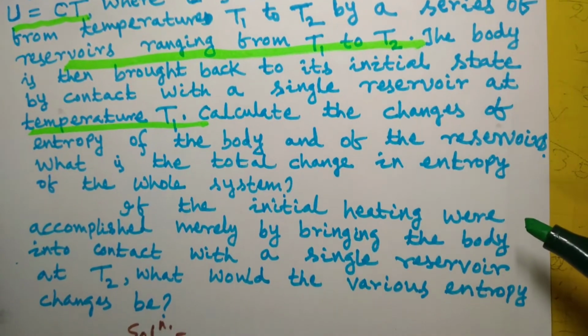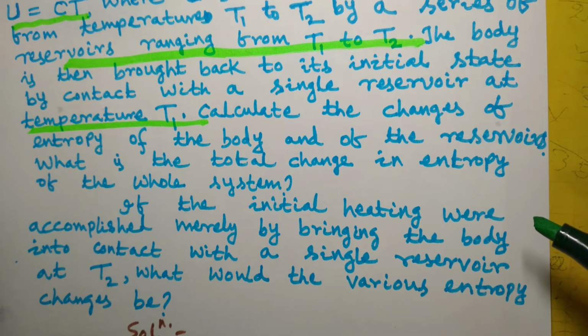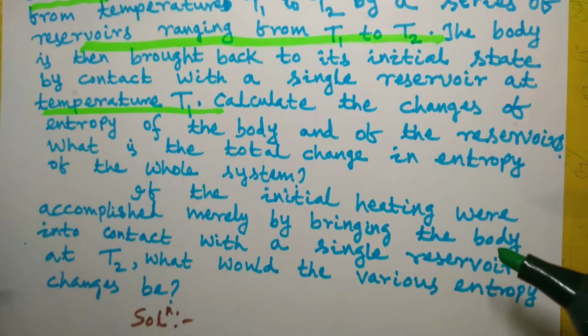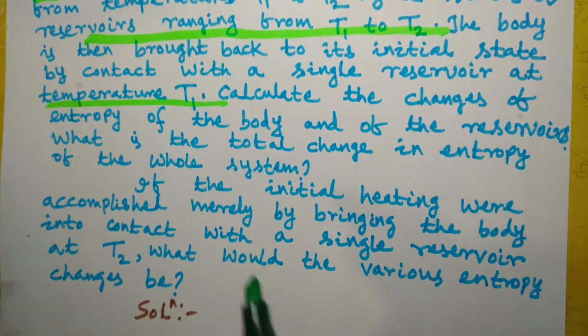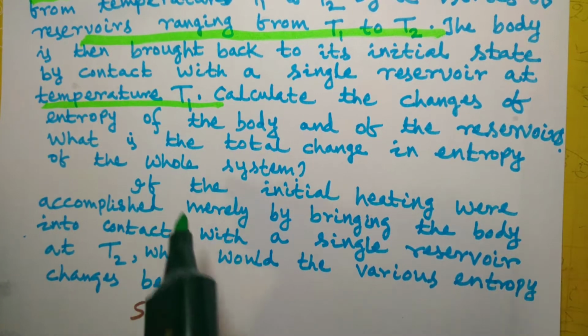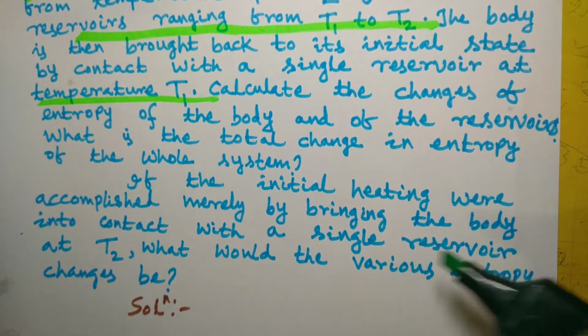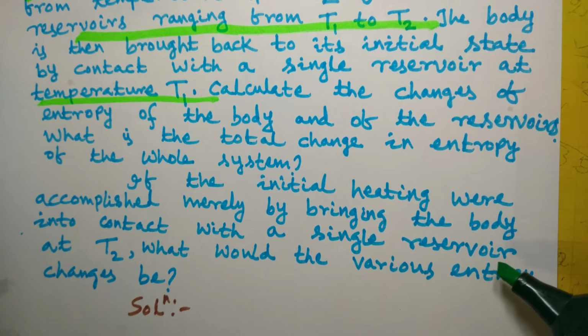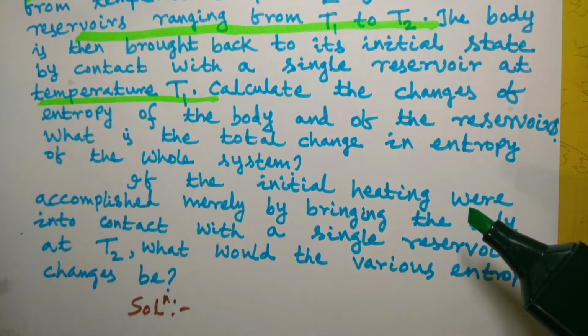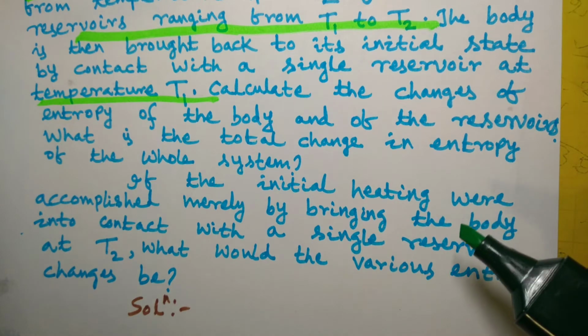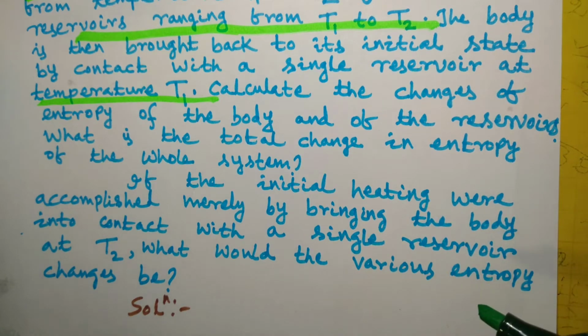Universe is here a composite system which consists of two subsystems, that is system and reservoir, or body and reservoir. And the second part of the question is that if the initial heating were accomplished merely by bringing the body into contact with a single reservoir at T2, what would the various entropy changes be? That means if the initial process were an irreversible heating process, then what would be the entropy changes?